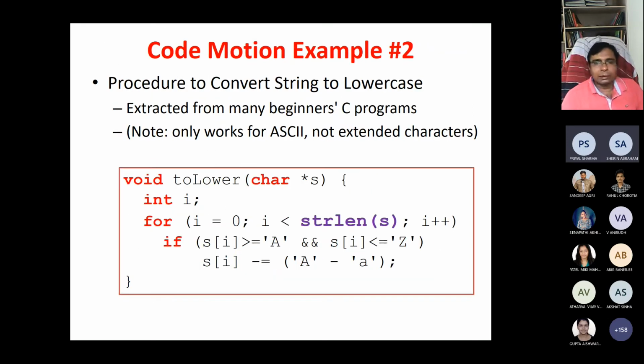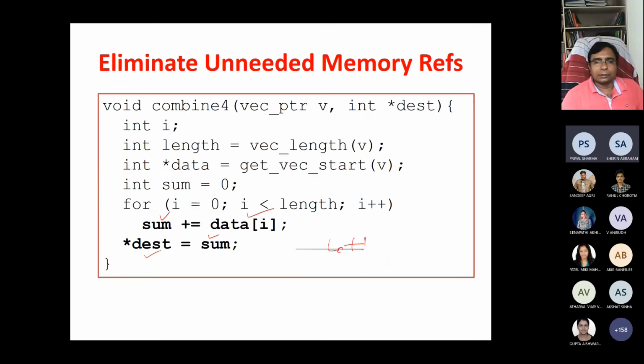Sir, in the previous slide, one more question. Why does referring to sum not count as a memory reference? When we are adding into sum, why are we not considering it a memory reference? So this one is a memory reference, but this one is not. Sir, sum plus equals data is actually sum equals sum plus data. Yeah, right.